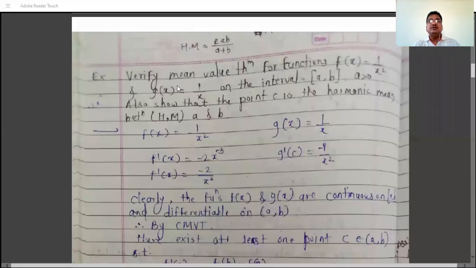Next example is: verify mean value theorem for the function f(x) = 1/x² and g(x) = 1/x on the closed interval [a, b]. So we are given the two functions f and g, and you have to verify mean value theorem, which means you have to verify the Cauchy's mean value theorem.